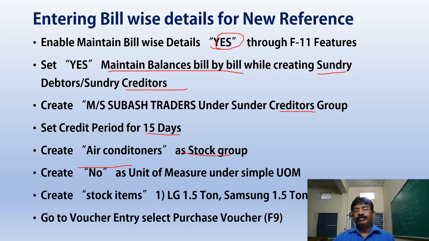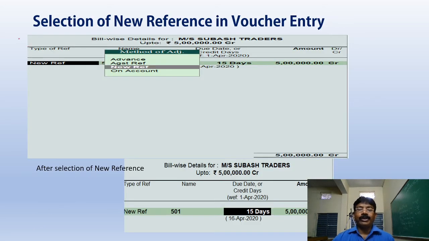To understand new reference and against reference, I will look at the purchase voucher. How do we go for a purchase voucher? Go to Gateway of Tally, accounts voucher entry, then press F9, and the purchase voucher will come.